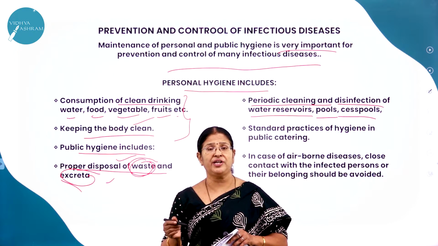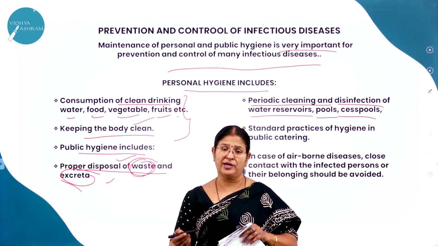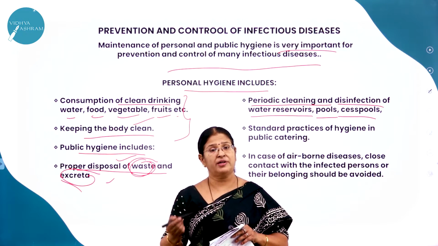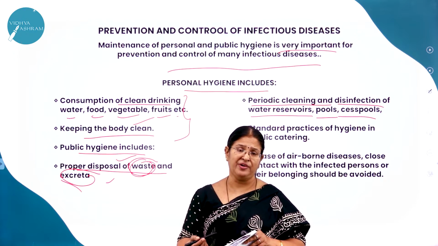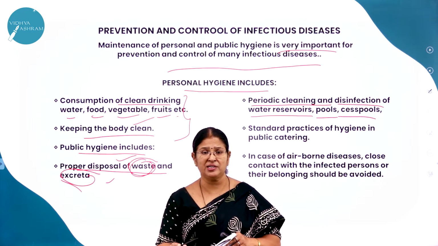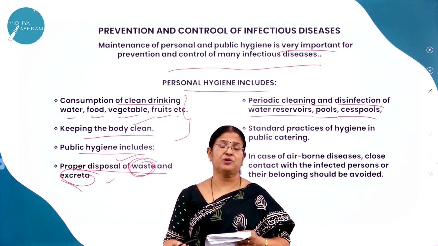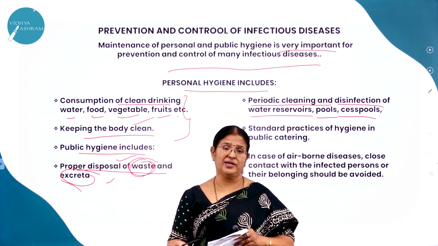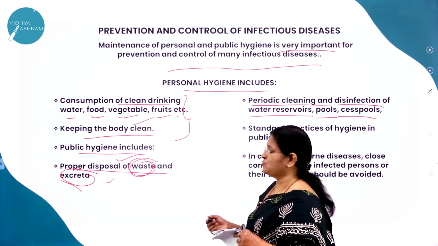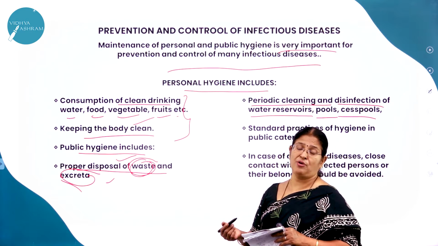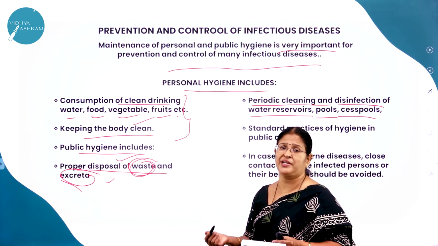And not only that, we need to keep air coolers clean, where the water is stored for a longer time, even the water tanks, or the overhead tanks, or even the containers we use in our daily life, may it be the drinking water containers or the daily use water containers. They need to be frequently changed, because as I said, stagnant water is a breeding place for mosquitoes. And not only that, we need to use what? A mosquito net, so that we are not bitten by mosquitoes, so that we can avoid which type of disease? Malaria.